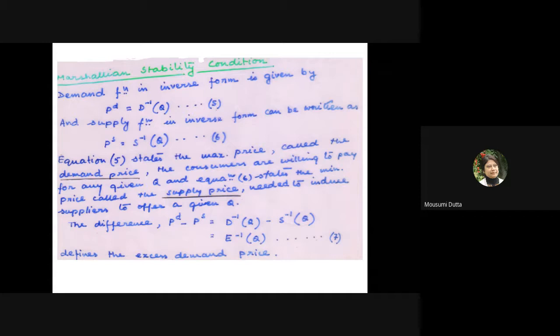So excess demand price is presented as PD minus PS equals E inverse as a function of Q. This defines the excess demand price, and it is an inverse function of Q, which means as Q increases starting from an excess demand price position, the gap between PD minus PS will fall.